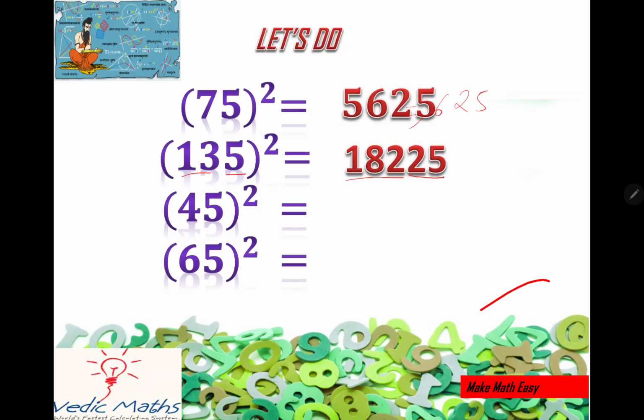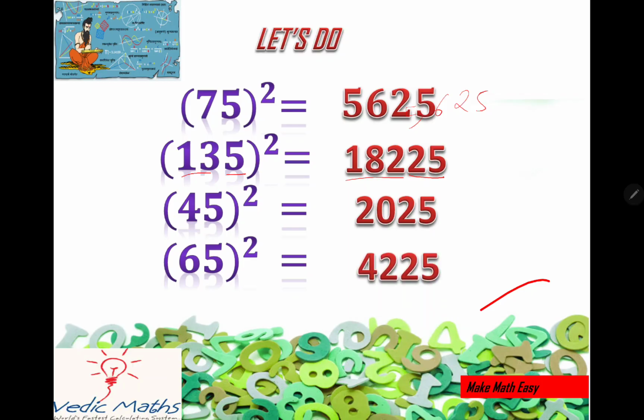Now 45 square is what? What comes after 4? 5. 5 4s are 20. So the answer will be 2025. Same way 65 square will be 4225. So it is so easy and it hardly takes a few seconds to write down the answer.